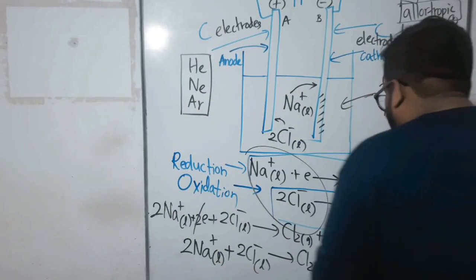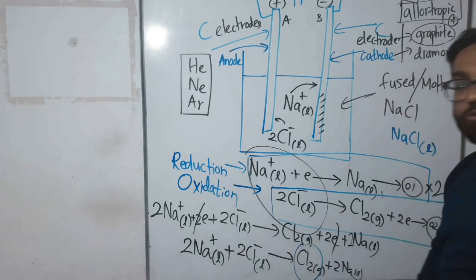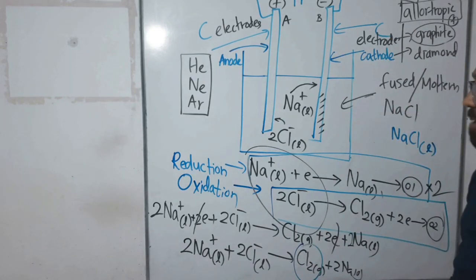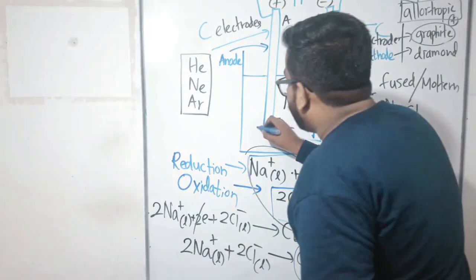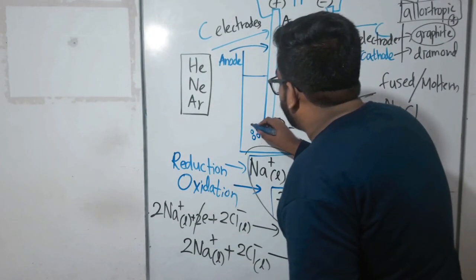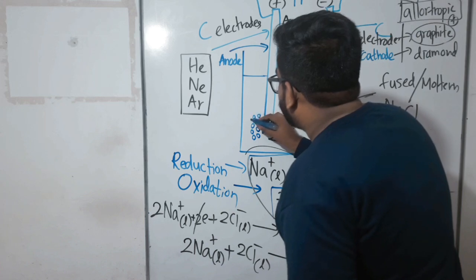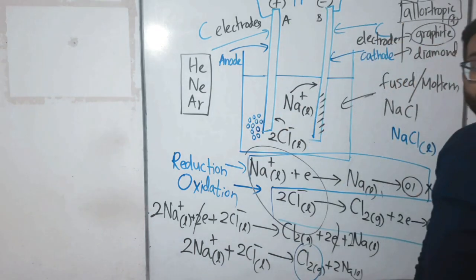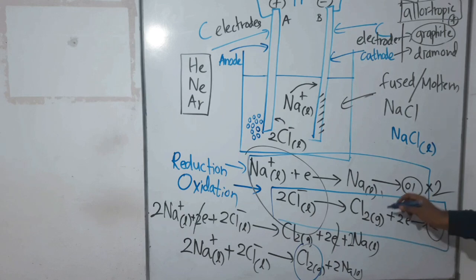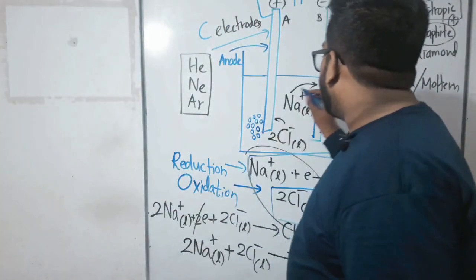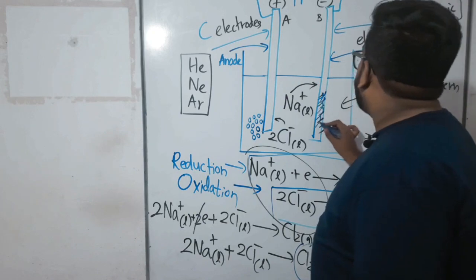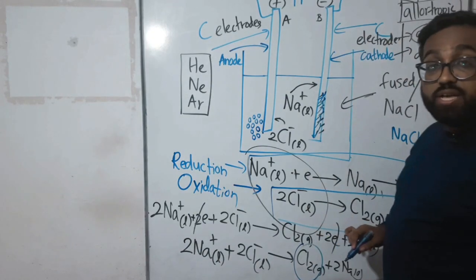Actually, what is the gas made here? Cl2. Where did it happen? Cl2 went to where? A. Near the A carbon rod, you can see gas bubbles were liberated, and a sodium layer was made, which was deposited around the B carbon rod.